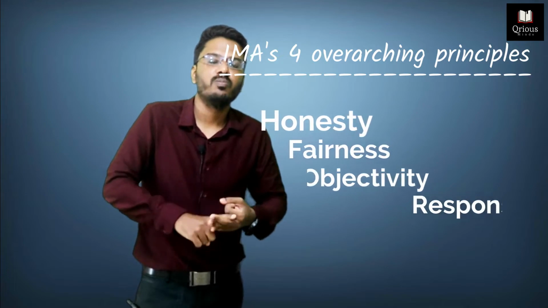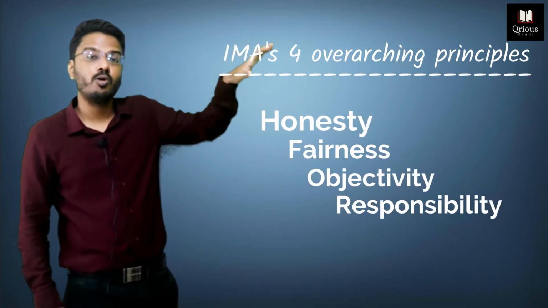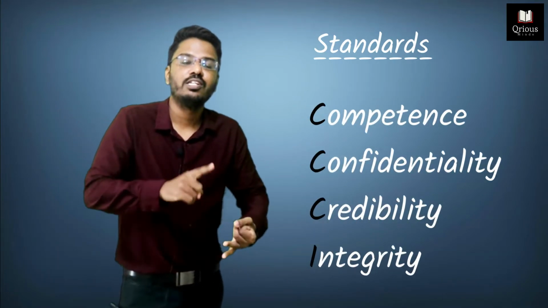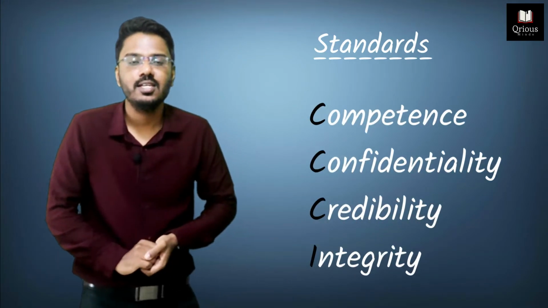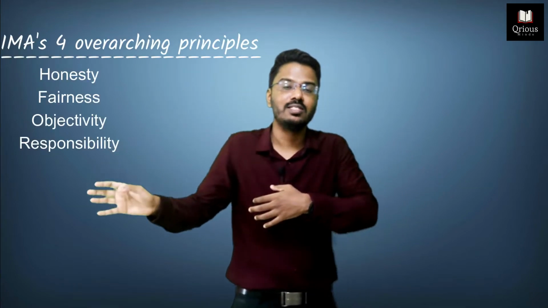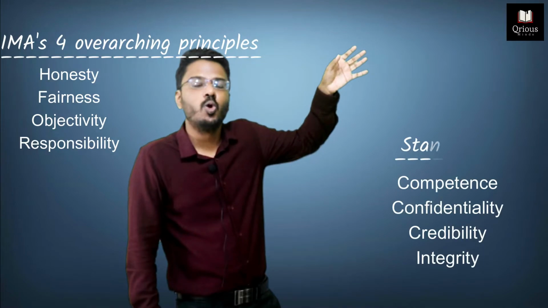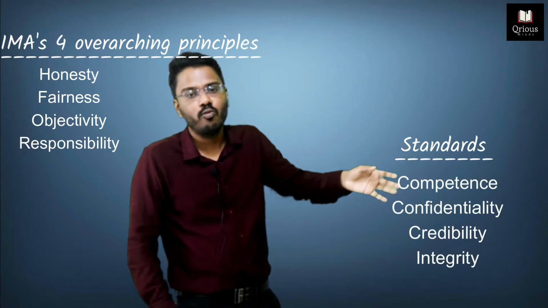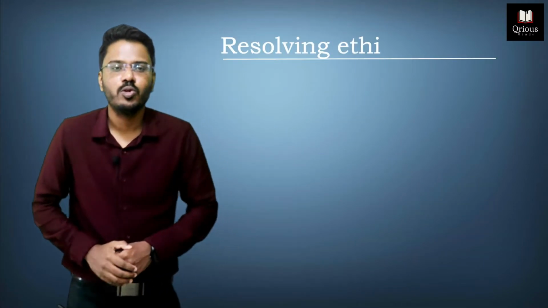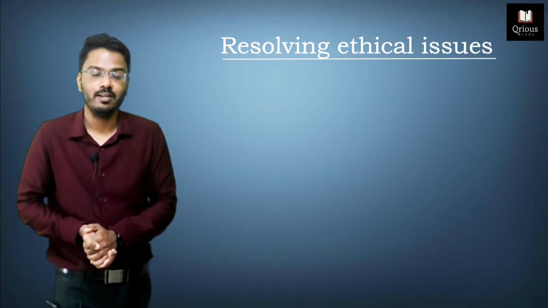So summarizing it for you, the principles include honesty, fairness, objectivity and responsibility. Remember the court scenario. And the standards include 3C and 1I: competence, confidentiality, credibility, and the 1I is integrity. So this is what the 4 overarching principles of IMA mean, and this is what the standards of IMA mean. Now let's move on to the concept of resolving ethical issues.